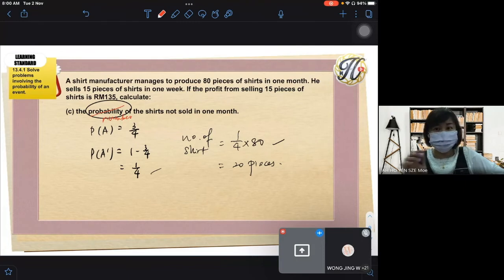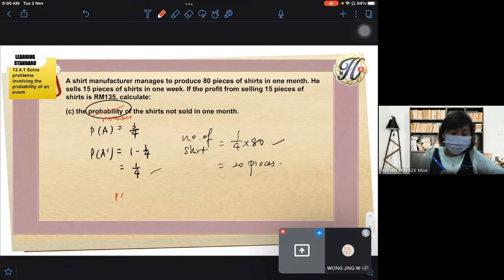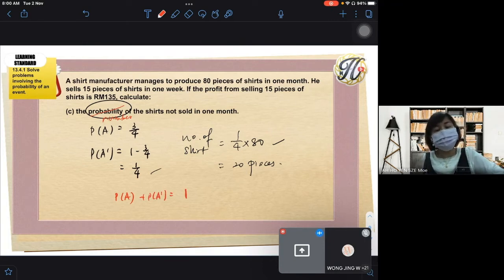Can you see the difference? It is not y minus 1, Rahana. P(A prime) is 1 minus P(A). Remember yesterday we learned the complement event. Just now I also mentioned the relation between event A and the complement. When you add them together, it will be equal to 1. Maximum probability is 1, that is must happen.